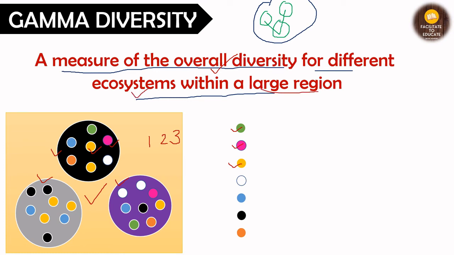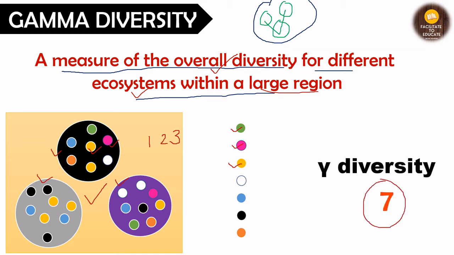So the gamma diversity for this region will be 7. That is 7 types of species are present: 1, 2, 3, 4, 5, 6, and 7, right? So gamma diversity will be 7. I hope you have understood all of the 3 types of diversities. I'll take one more example so that it is clear with you.